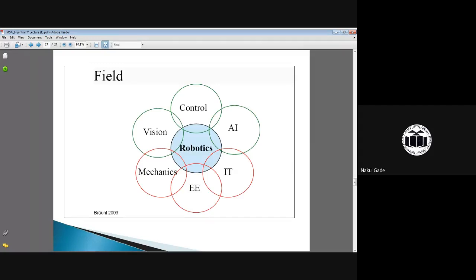Robotics is the field which is associated with the control of various elements, then artificial intelligence, information technology, electrical sector, mechanical sector, and visionary sector. All this combination creates the field of robotics. So robotics is not associated with any particular branch. It is a combination of all the branches.